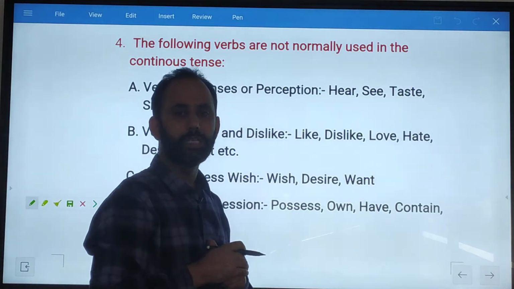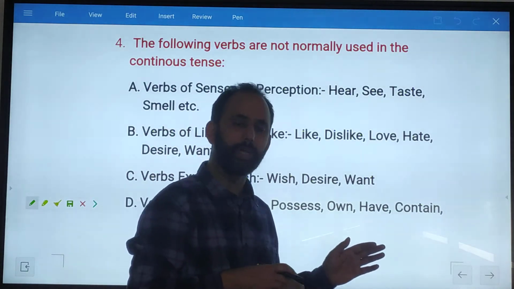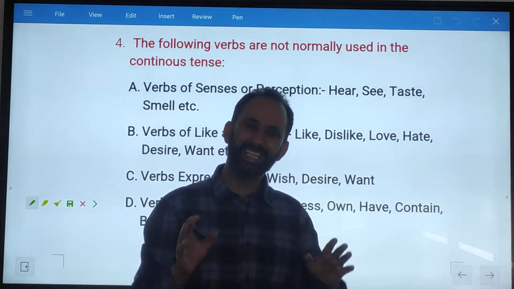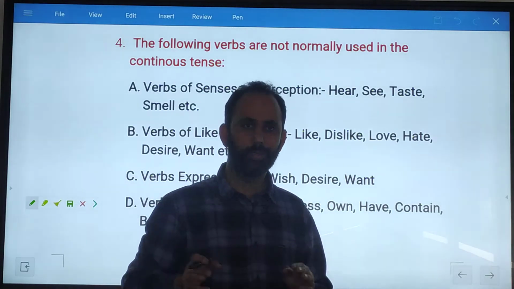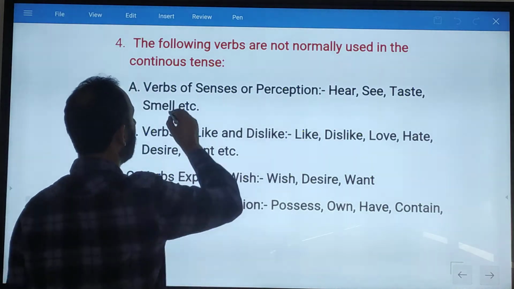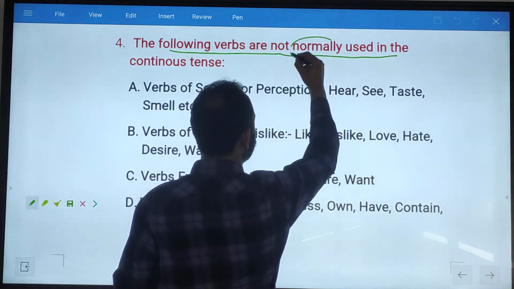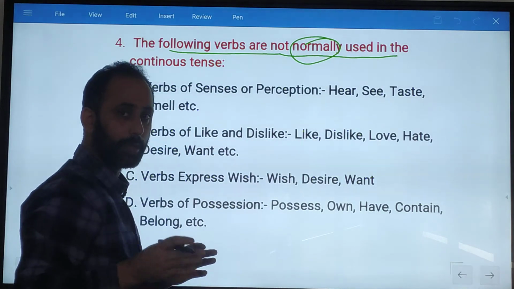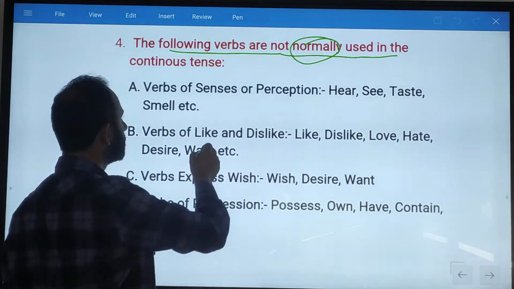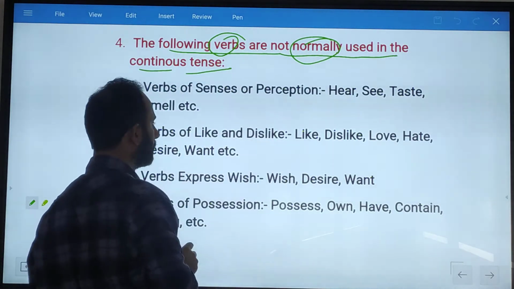Now we have to see where we do not use it. If we use the present continuous there, it does not give the original, primary meaning; it will give a secondary meaning. The following verbs are not normally used in present continuous, because they give the primary meaning.